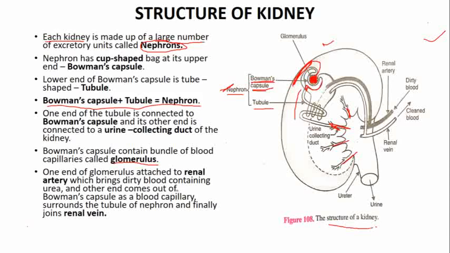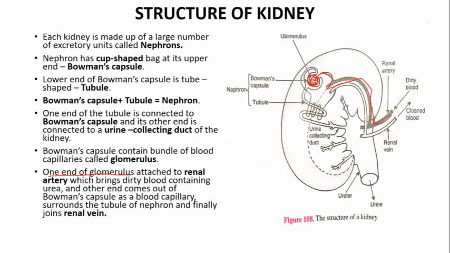Now one end of this glomerulus is attached with the renal artery, which is bringing the dirty blood.